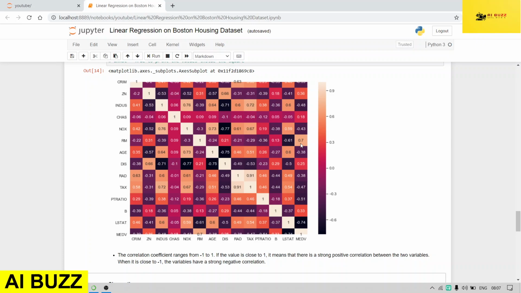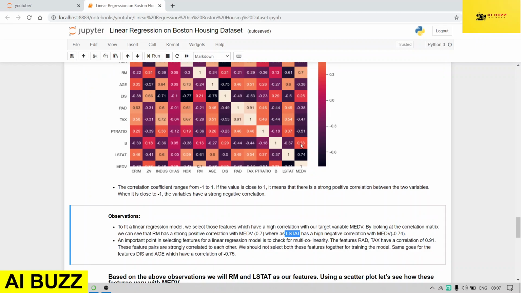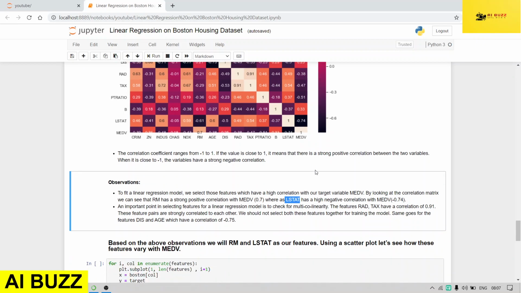If the value is greater than 0.5, then we can say it is highly correlated. It is showing minus 0.74, but we will look only at the magnitudes. So RM is showing 0.7 and this one is showing minus 0.74.